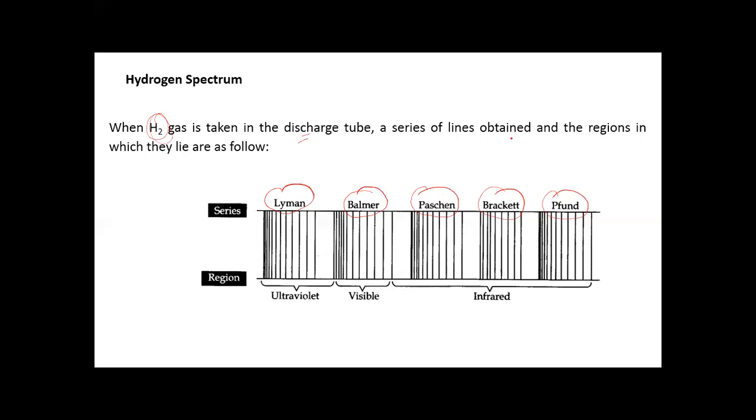This series of lines obtained fall in different regions. So these regions are as follows. Lyman series lies in the ultraviolet region, whereas Balmer series lies in the visible region. Paschen, Brackett and Pfund lie in the infrared region.